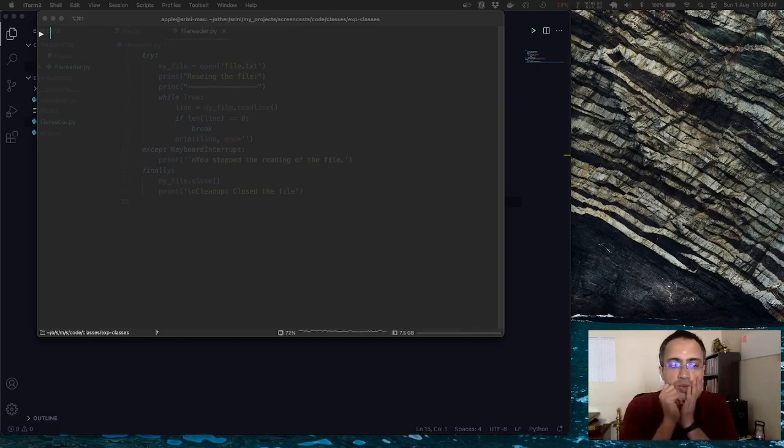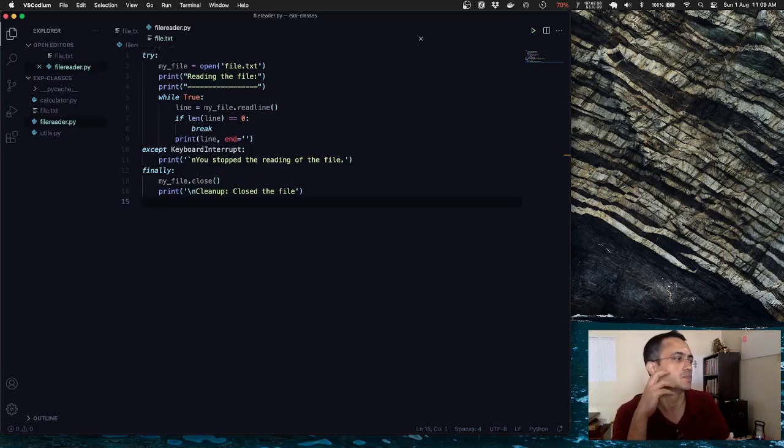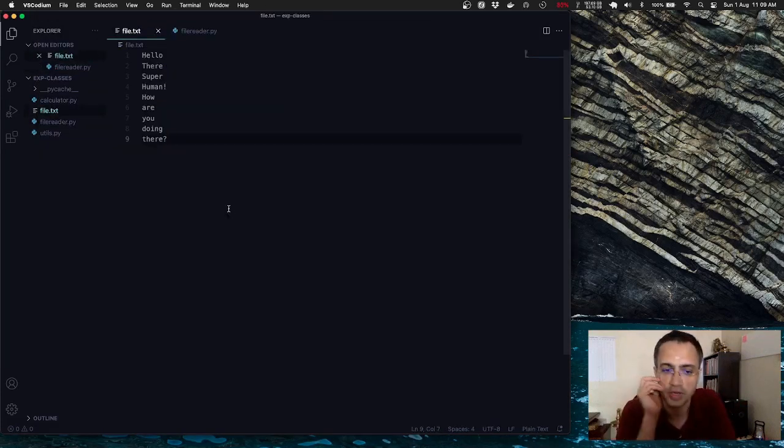So there are two things I could do. I could add a lot more text into this file, which we have already seen, and that will take more time, and we can probably get the program to run longer. But it means that I have to put a lot of text here, and the output will be lengthy, so it's more problematic. The other way is to simulate some kind of delay in reading the file. The second idea seems a little bit of fun, and I'll show you this.